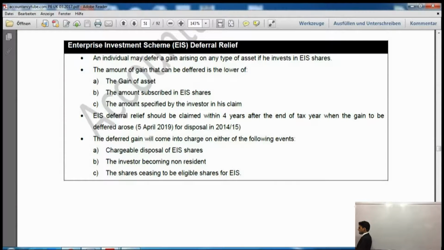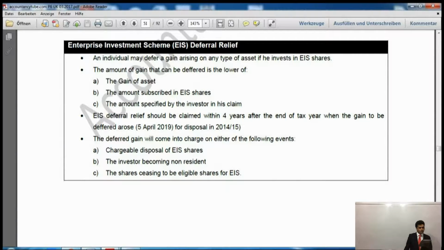So if you think about it practically, C is irrelevant, because in C you are saying how much relief you want. Everybody would obviously want as much relief as possible. So C is irrelevant, and A and B are relevant. So it will be the lower of the gain on the asset.